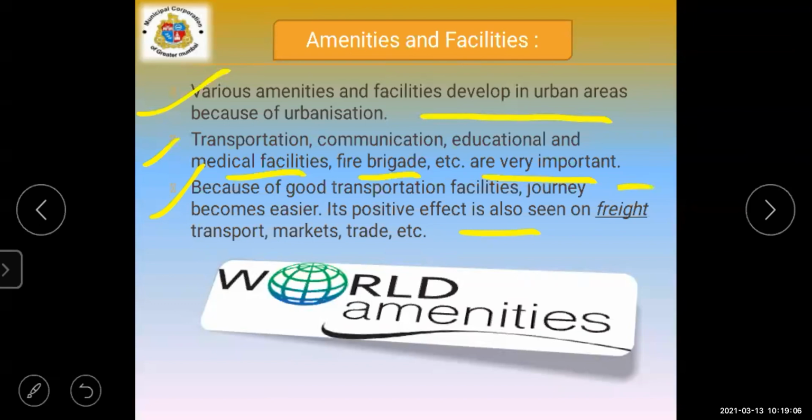Yes, yesterday also this word was repeated. Freight means goods are transported in bulk. Okay. Then here in this amenities and facilities, what is explained here?